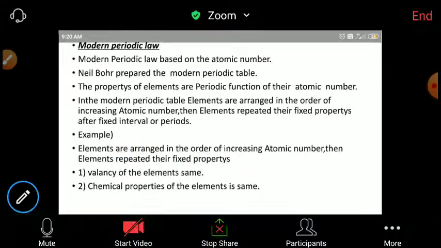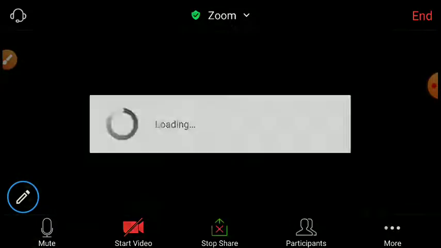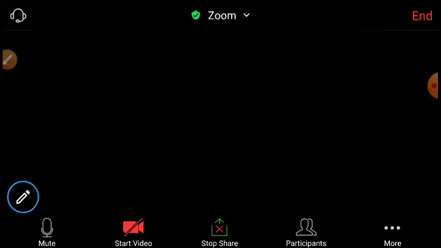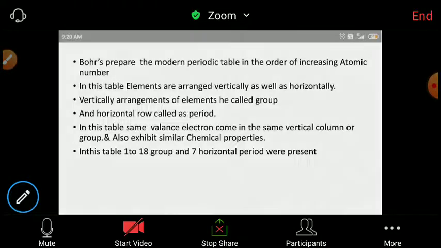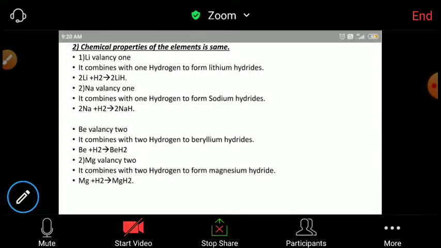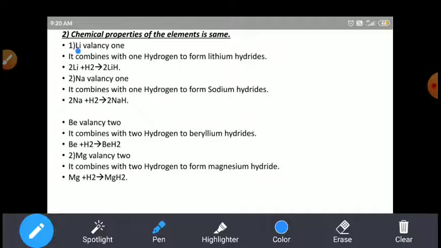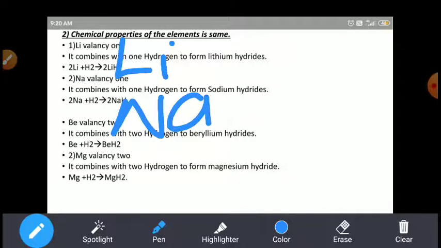For example, look here, students. Lithium valency is 1, which means lithium can combine with one hydrogen to form lithium hydride. Similarly, sodium valency is 1, which means sodium also has the ability to combine with one hydrogen to form sodium hydride. Lithium valency is 1, sodium valency also.